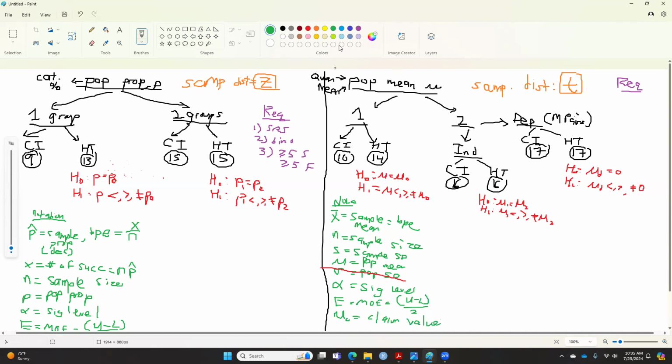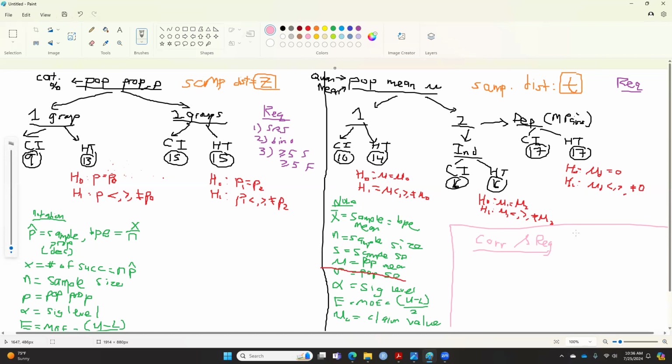Okay. Now, I didn't write the requirement. If you have a little room in the bottom right corner here, I'm going to use pink here. So this will be totally separate from these two. This is where you do the correlation and regression. This is chapter 10 that you just learned yesterday.